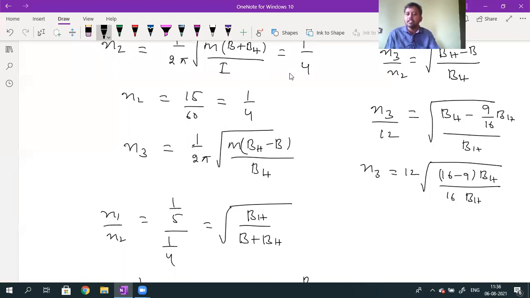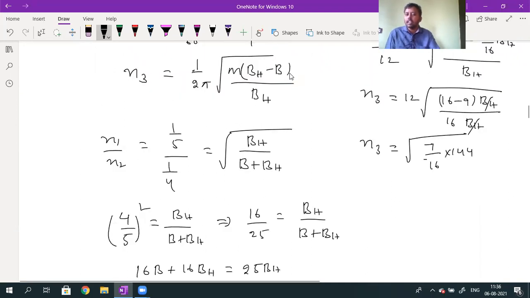So the BH term will be cancelled. What will I get for the N3 value? N3 is equal to under root of 16 minus 9, 7, so 7 divided by 16. Into 12, can I take it inside the root? So 144. Simplify this. What do you get as the answer for N3? N3 value is given by root over 63.